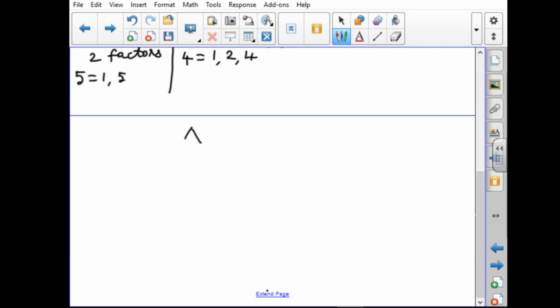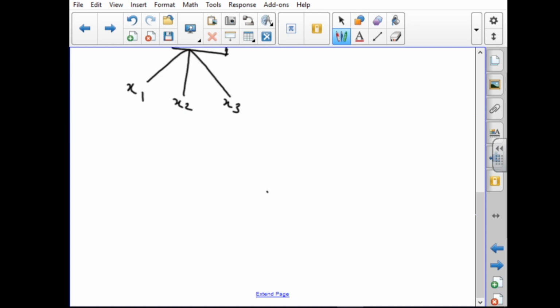For example, take one composite number n. First, I try to factorize the composite number n into factors. So now I am getting factors like these: x1 is one factor, x2 is another factor and x3 is another factor. For composite number n, I am getting three factors x1, x2 and x3. If all the factors are prime numbers, I can stop.